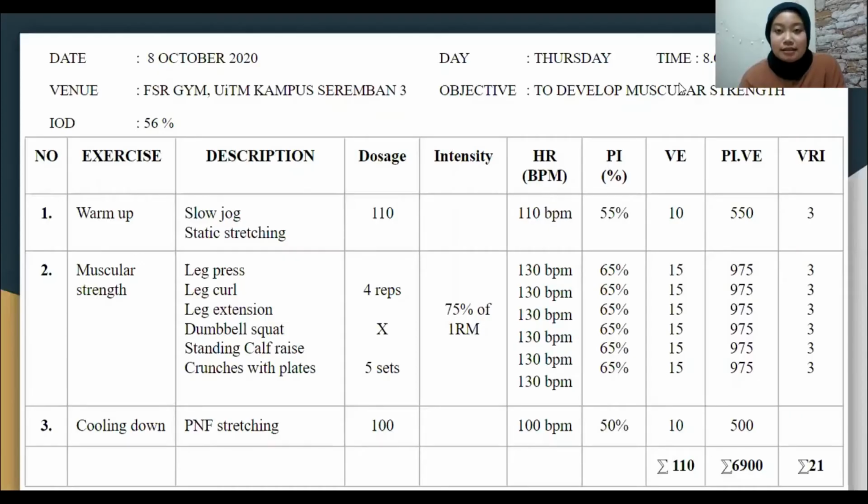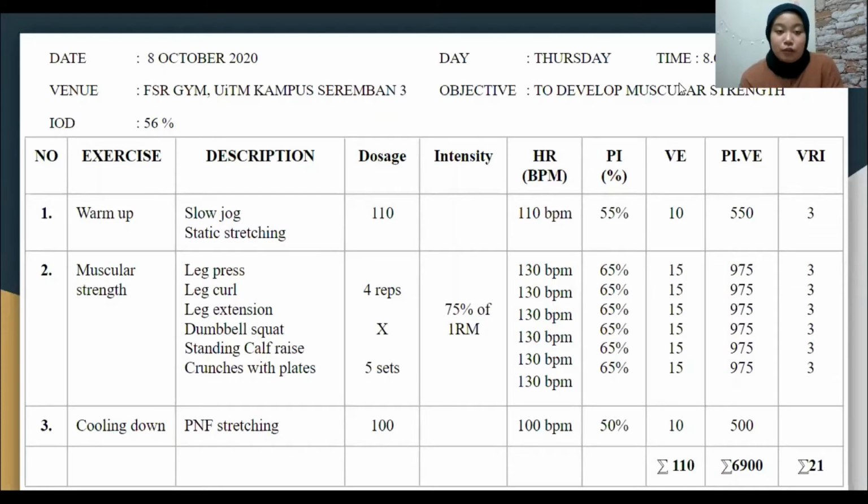So this is the Thursday training. So the Thursday training, the objective is to develop muscular strength. So the time of training is 8 a.m. to 9:50 a.m. So for FSR, we do at FSR gym at the campus Romantiga. Okay, this is the training program.